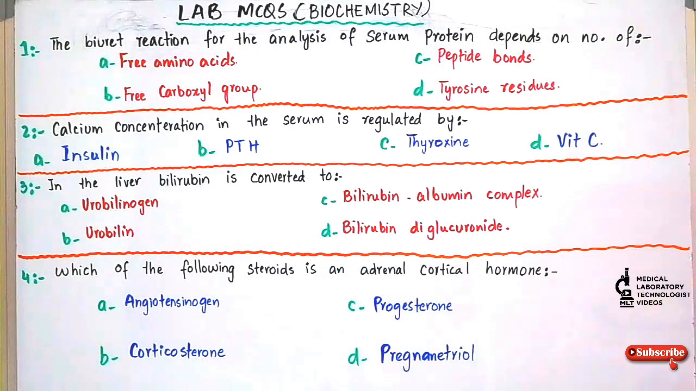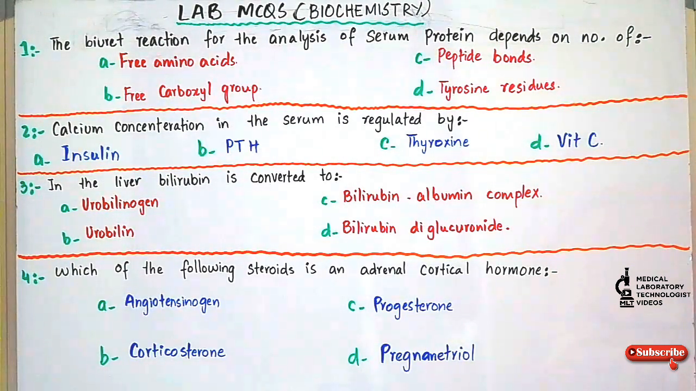Next question is, which of the following steroids is an adrenal cortical hormone? Option A, angiotensinogen; option B, corticosterone; option C, progesterone; option D, pregnanetriol. And the answer is option B, corticosterone. Corticosterone is a steroid and is an adrenal cortical hormone. So the answer is option B.